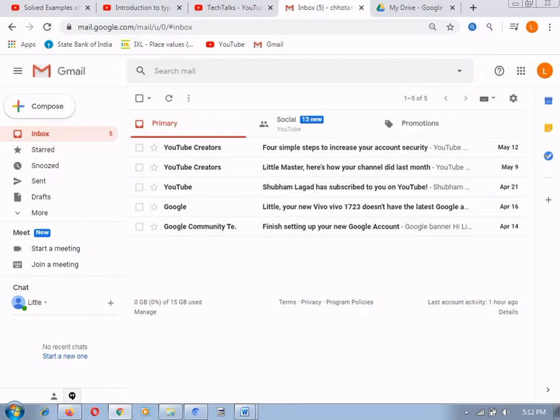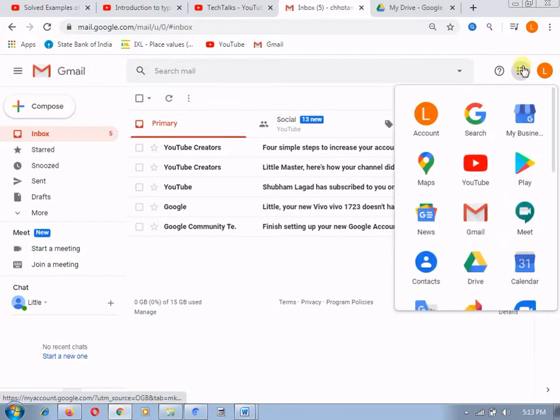In this session, I am going to explain the use of Google Drive. Google Drive is one of the applications provided by Google Suite. After logging into your Google account, you can see different Google apps. After clicking on these Google apps, you can see different applications developed by Google that are available for us.